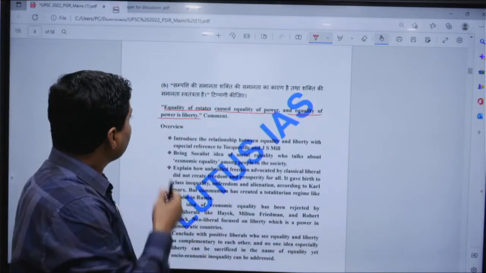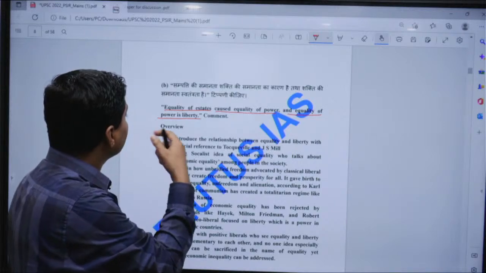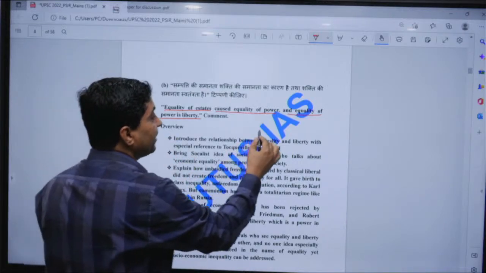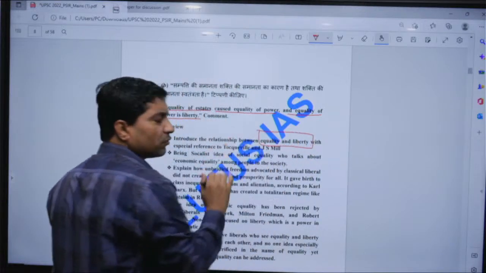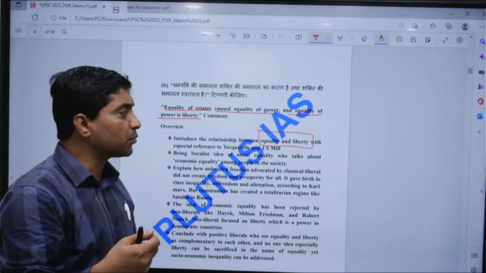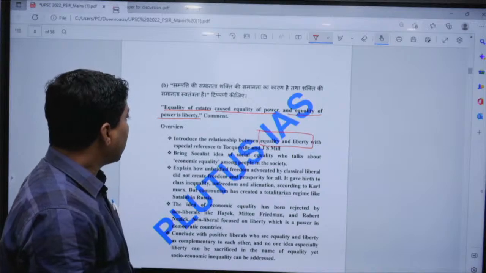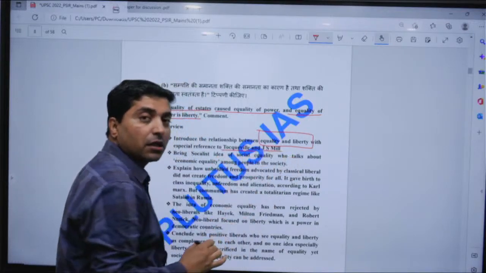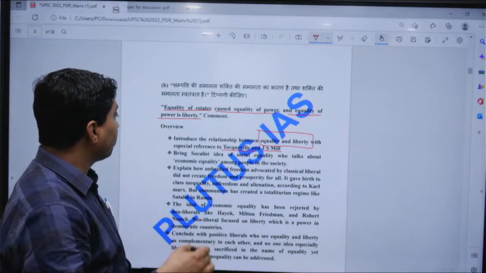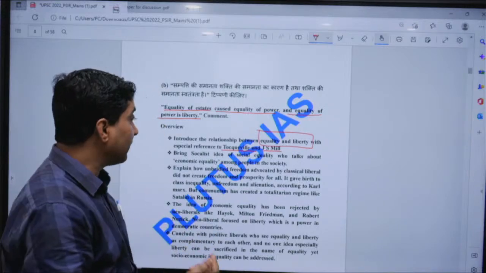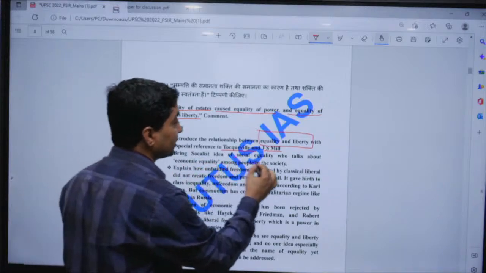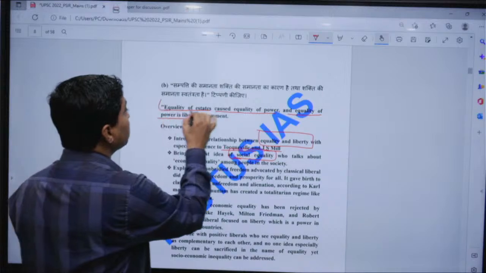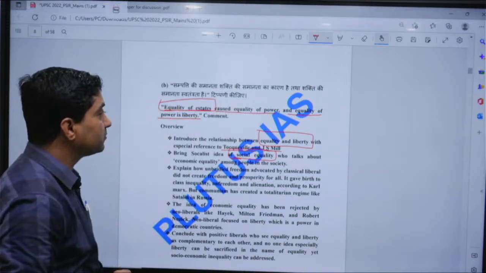Now here one should introduce the relationship between equality and liberty, with special reference to Tocqueville and Jasmel, right? And then one should bring in the socialist idea, for example, of social equality. For example, one can bring in Karl Marx, who talks about equality of property, right?